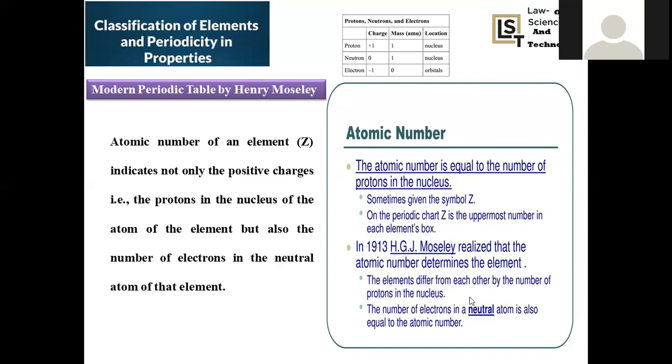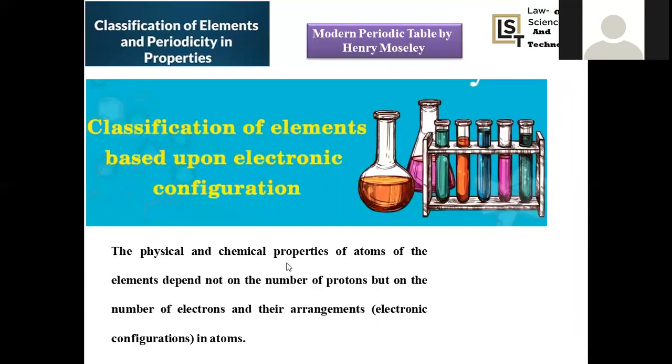In the case of a neutral atom, the number of protons present is exactly equal to the number of electrons revolving around the nucleus, right? So this is the concept of atomic number, denoted with Z. It indicates not only the positive charge present, which is exactly equal to the number of electrons revolving around the nucleus. So this is the concept of the modern periodic table.